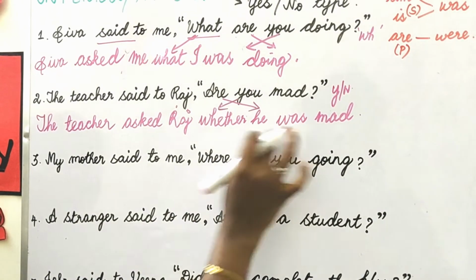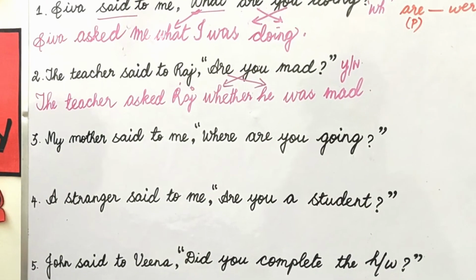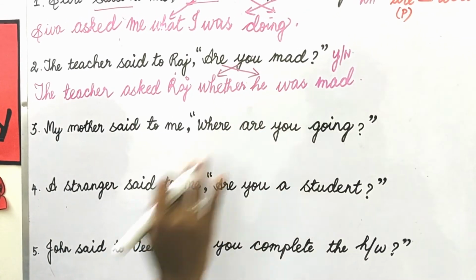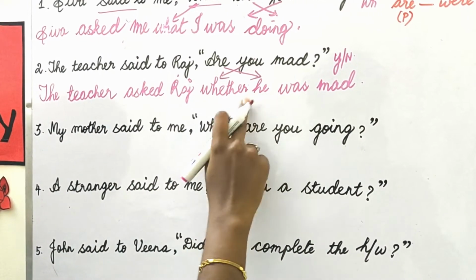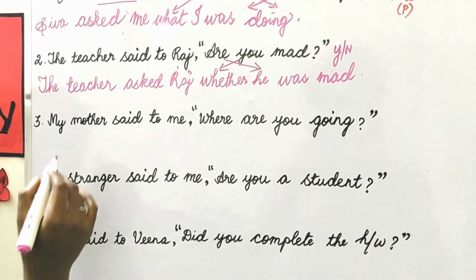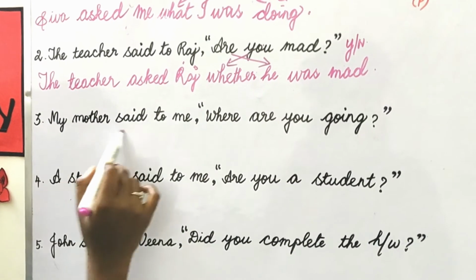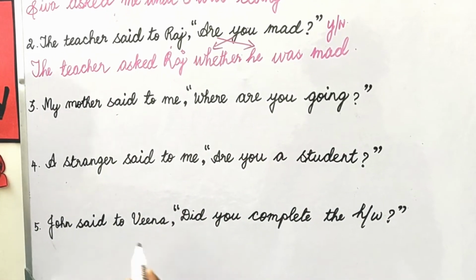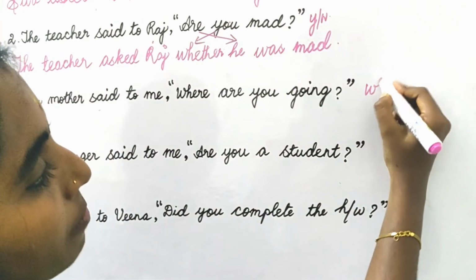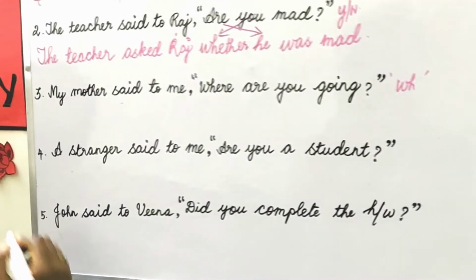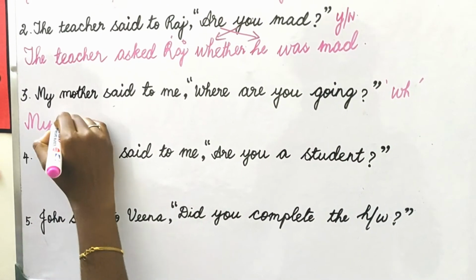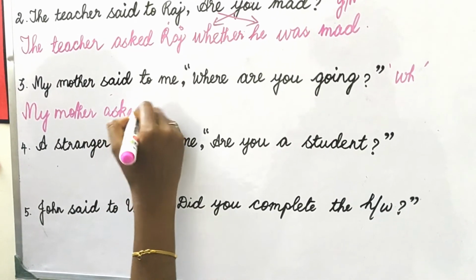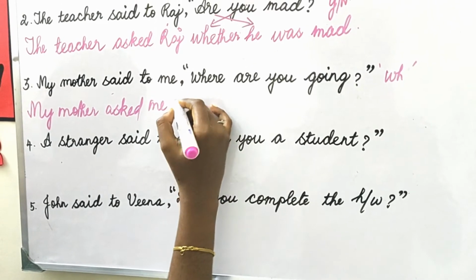I hope you have understood this. Let's go to the third sentence. Only in this crisscross you should be very much aware, and also of subject-verb agreement. The third sentence: my mother said to me, where are you going? So what type of question is this? WH type question. My mother asked me. What's the conjunction?